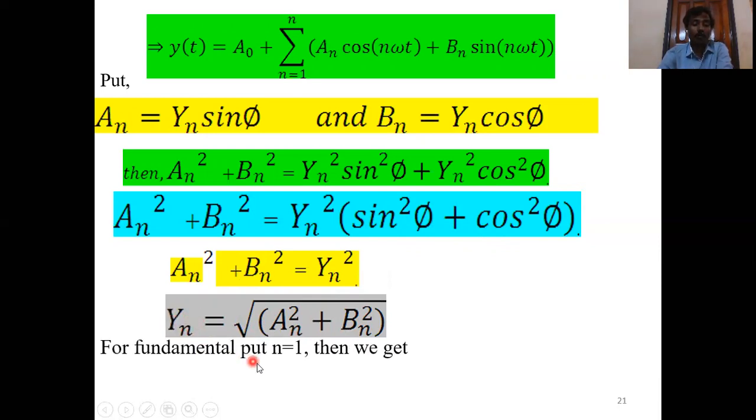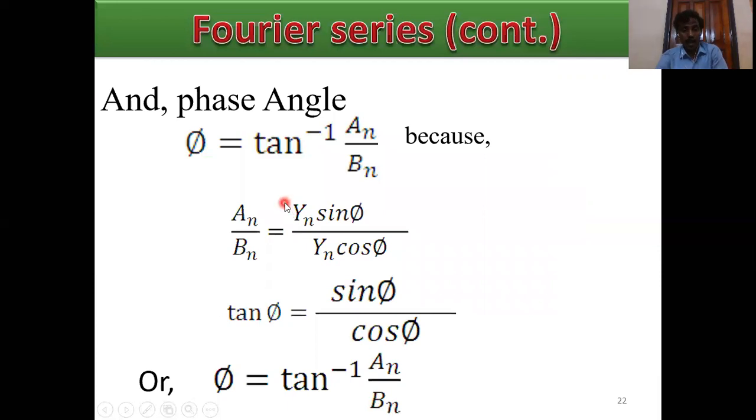Put n equals 1, then y1 equals root over a1 square plus b1 square. Now the calculation of the phase angle phi 1. Phi equals tan inverse an by bn, because an by bn equals yn sin phi by yn cos phi, yn cancels, tan phi equals sin phi by cos phi, so phi equals tan inverse an by bn. This is the phase angle phi.